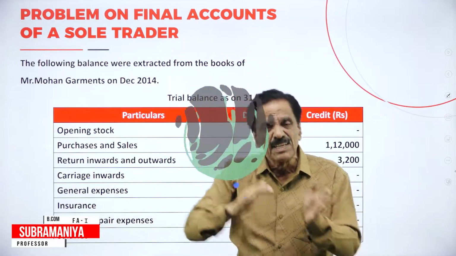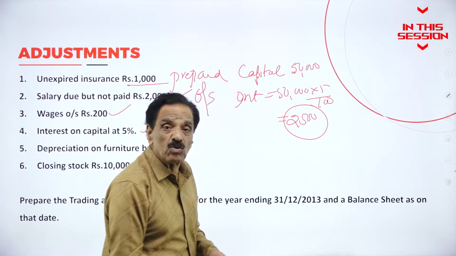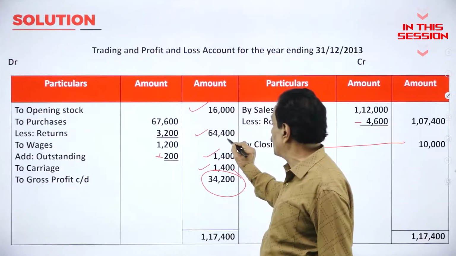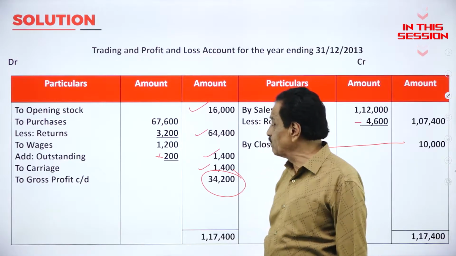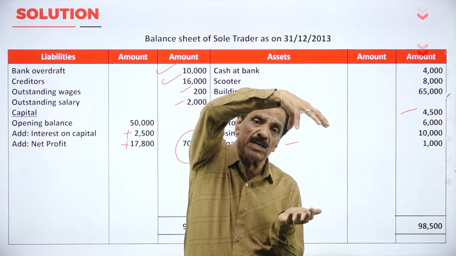Start with January, end with December is called calendar year. Who is going to pay 2,500? The business is going to pay 2,500. Actual purchase becomes 64,400. Who invested? The businessman has invested the money into the business.